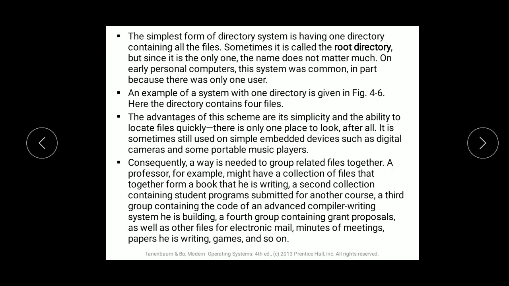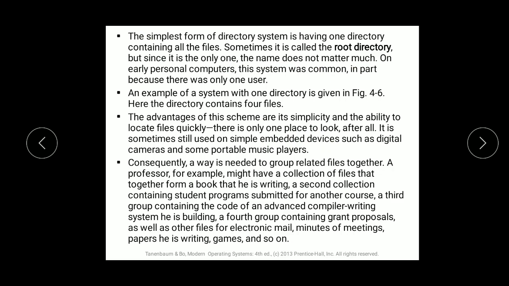Sometimes it is called the root directory. So a single level directory is also called a root directory. But since it is only one, the name does not matter much. As it's only one, you can identify it very easily. You do not need a convention for the name, that is, a difference in the name. As it is one, you can easily identify it.